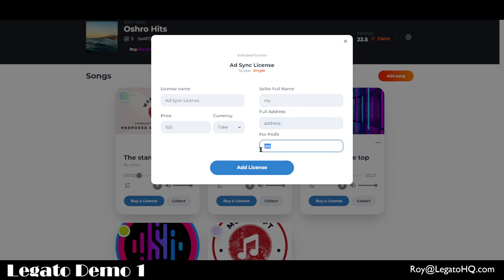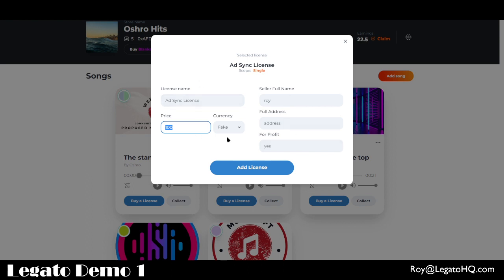And then we can have extra parameters such as for profit, yes or no, and these actually go into the contract. And you can decide based on the parameters here what would be the cost that you're asking people to pay. Now you see the word fake here. That's because this is a demo running on the Mumbai testnet, which means that you're not actually using real dollars, but on Polygon or in Ethereum, you'd be paying using some sort of a stable coin like USDC or DAI or something else. But technically, we can support any type of token later on.